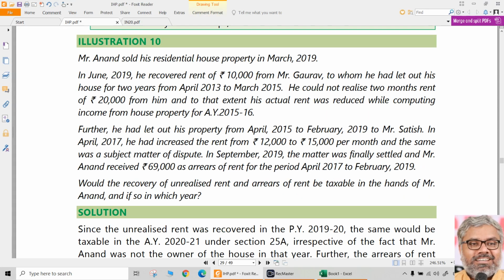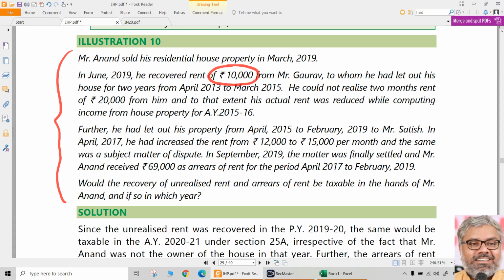Now let us look at this illustration number 10, which is also more or less a theoretical discussion, we can say. Mr. Anand sold his residential house property in March 2019. March 2019, not during our previous year, even prior to that. And in June 2019, he recovered a rent of 10,000 rupees from Mr. Gaurav, to whom he had let out his house for 2 years from long back, sometime in flashback. We don't need the years and all. 10,000 rupees he recovered. That matters.